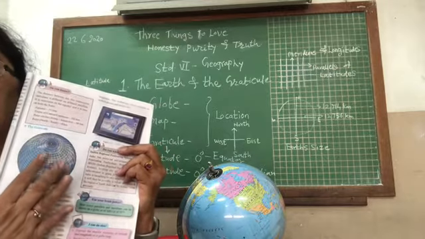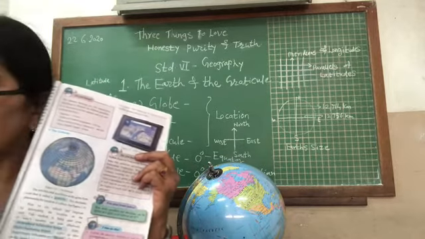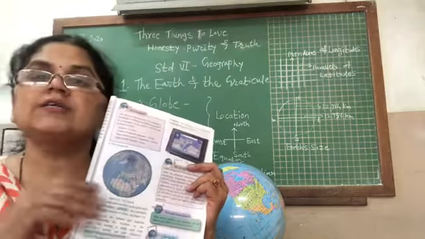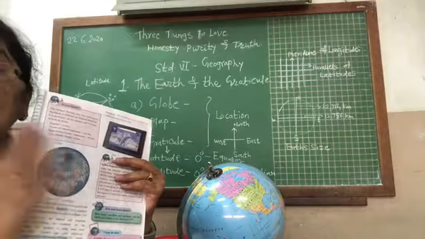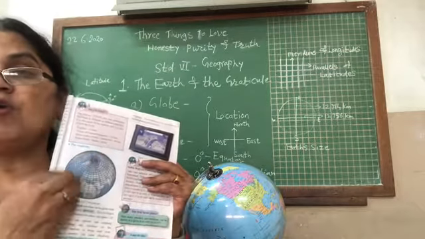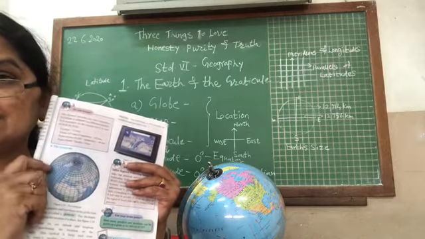This covering of latitudes and longitudes, have they been drawn by me? Have they been drawn by any geographer or scientist? They are all imaginary lines for understanding the map or for understanding the places easily.